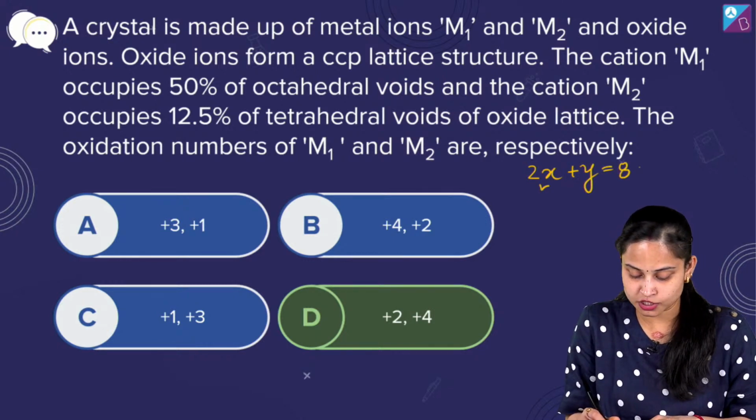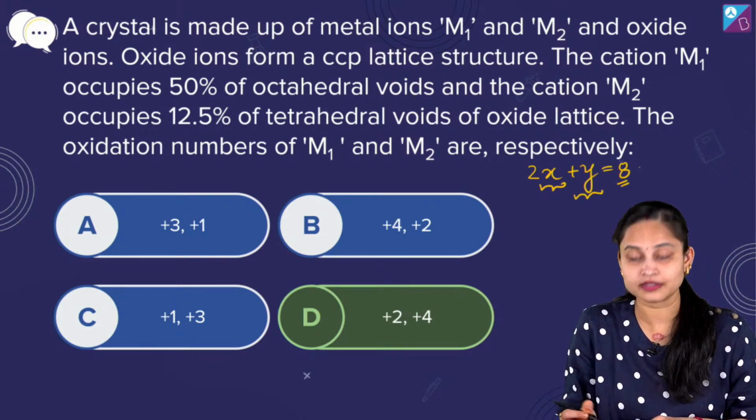So if x is 2 and y is 4, we get the answer 8.